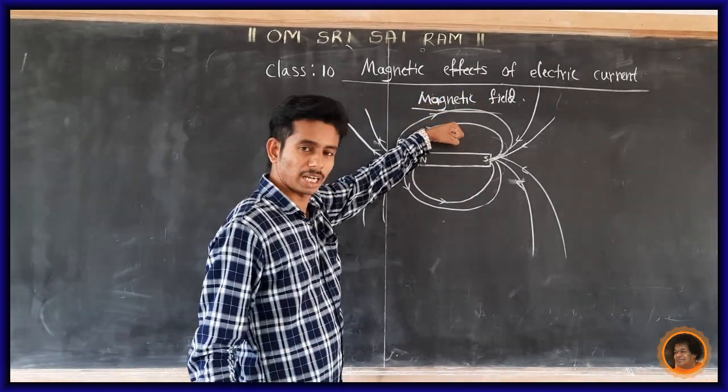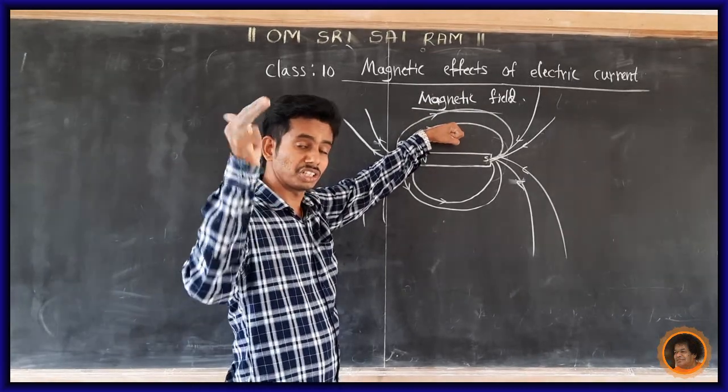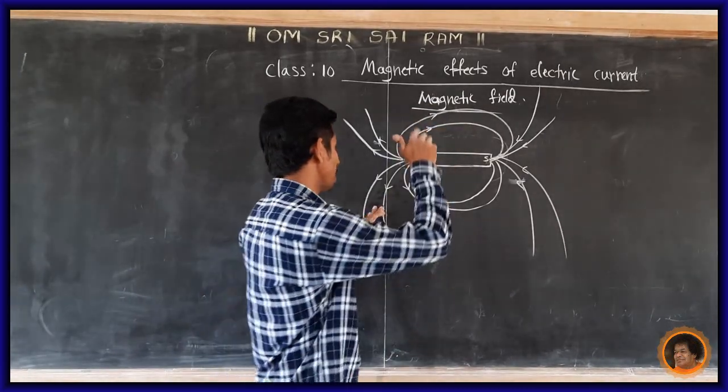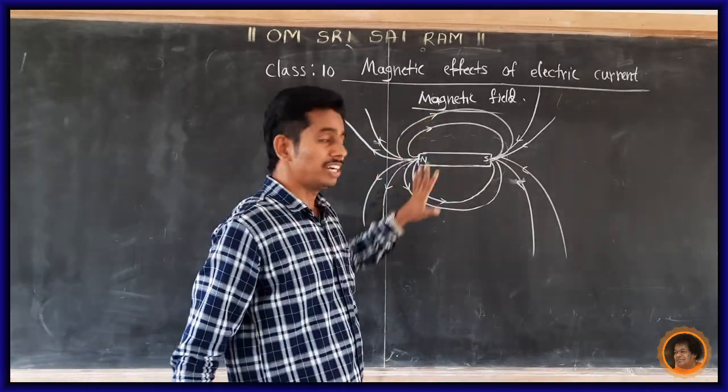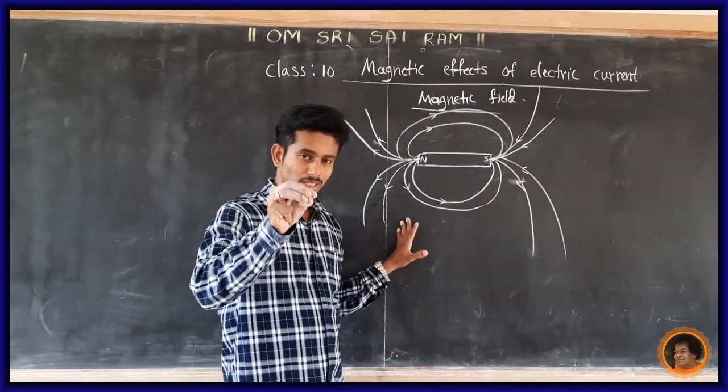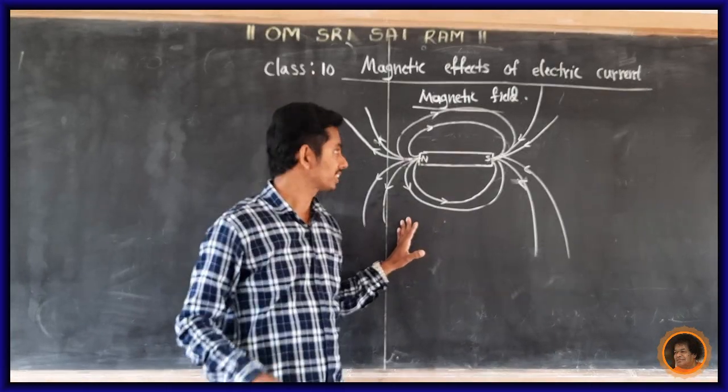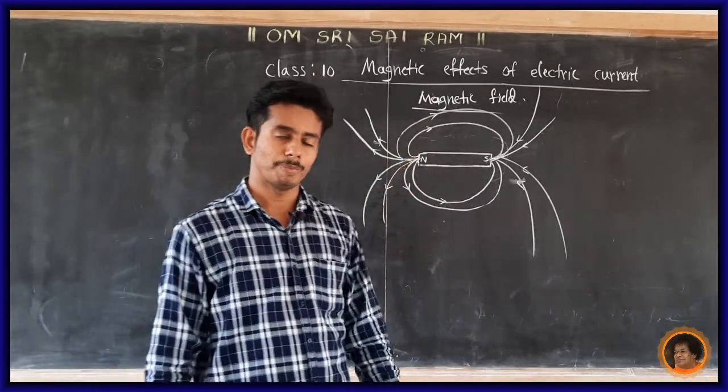When the object is kept here, the force of attraction is highest. So, the magnetic field lines have both magnitude and direction. These are the different properties of magnetic field.